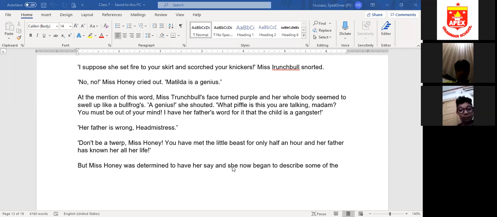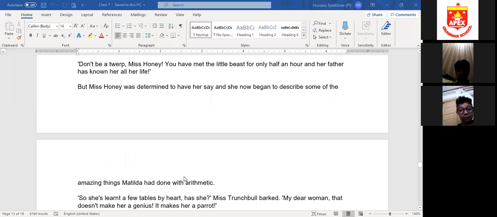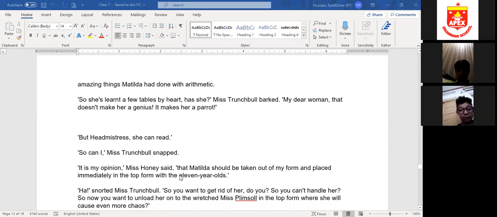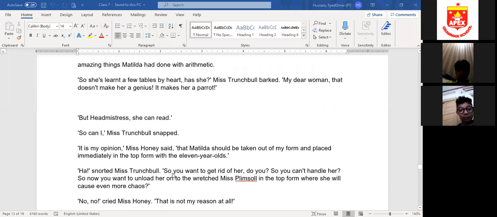But Miss Honey was determined. She was standing there firmly. She wanted to convince her, so she wanted to tell her about the amazing wonders Matilda did with arithmetic. She has learned a few tables by heart. "My dear woman, that doesn't make her a genius. It makes her a parrot." She says that just like a parrot, she has learned the tables. "But headmistress, she can read." "So can I," Miss Trunchbull snapped.